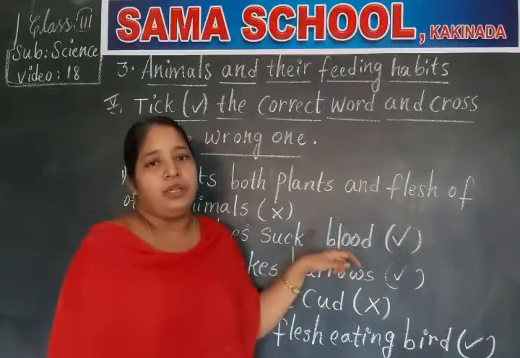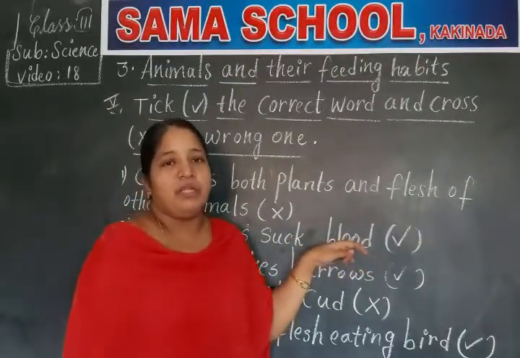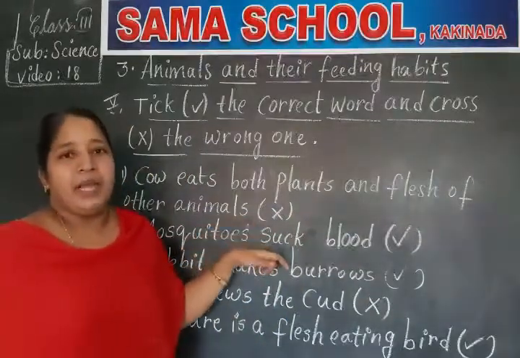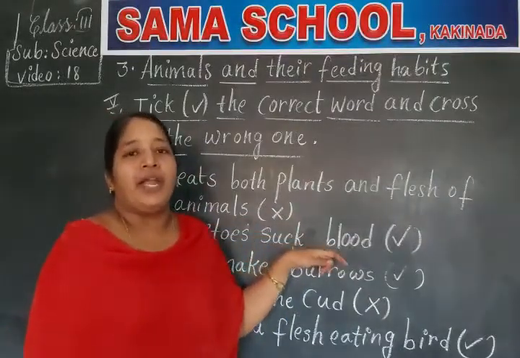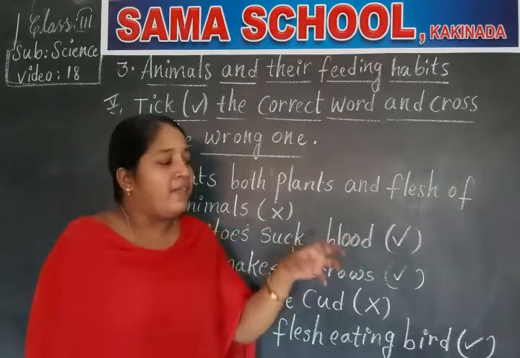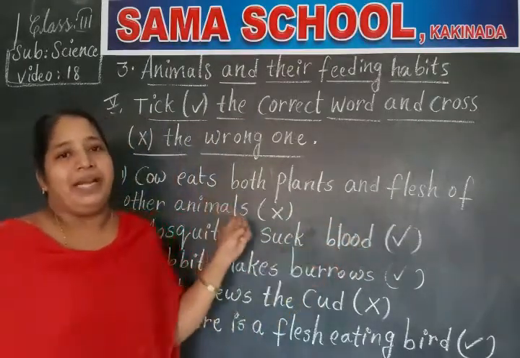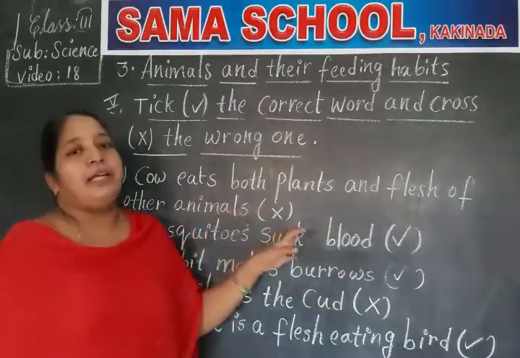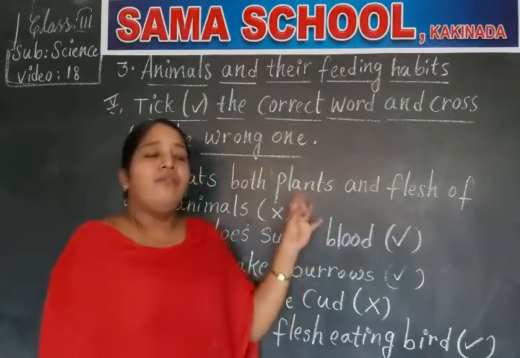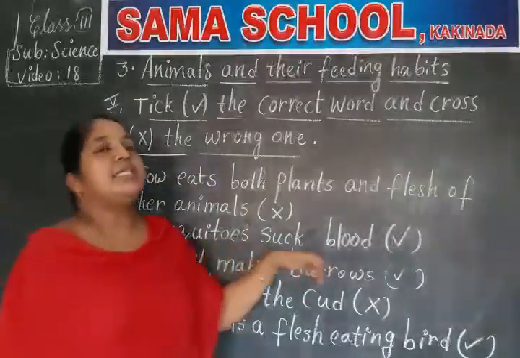Suck means to pull the liquid. Liquid means water-like substance. Mosquitoes, butterflies and honeybees have long pointed sucking tubes. With the help of those sucking tubes, they suck or pull the blood. Mosquitoes pull the blood, whereas honeybees and butterflies pull the nectar from the flowers. So the given sentence is correct.